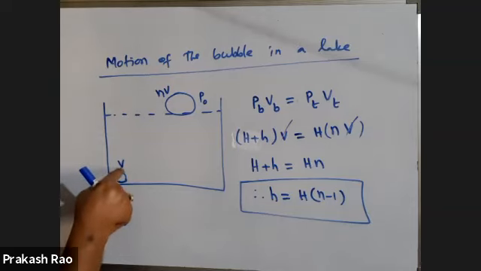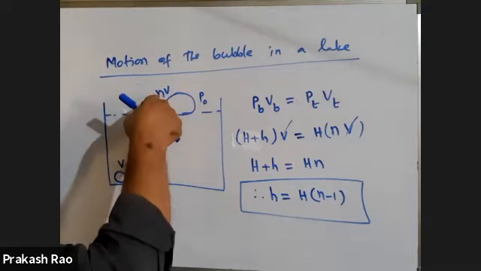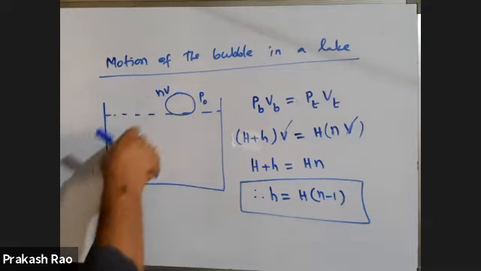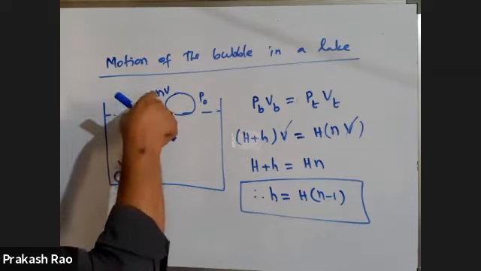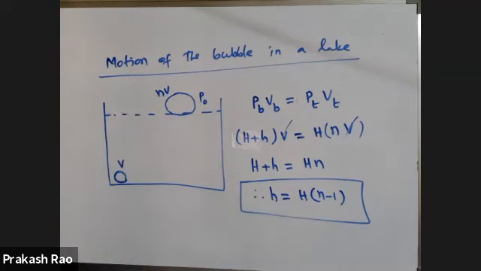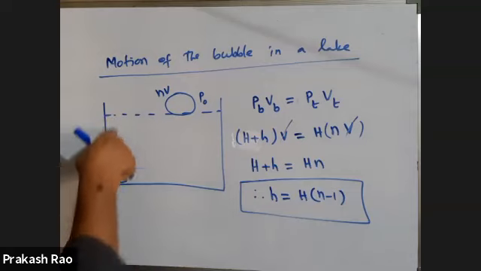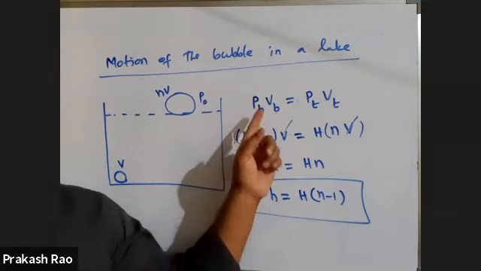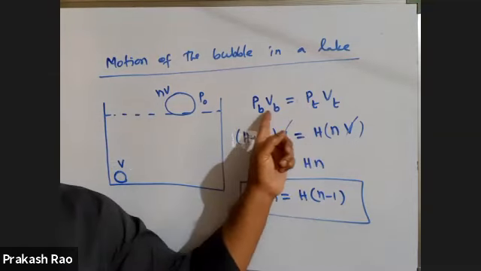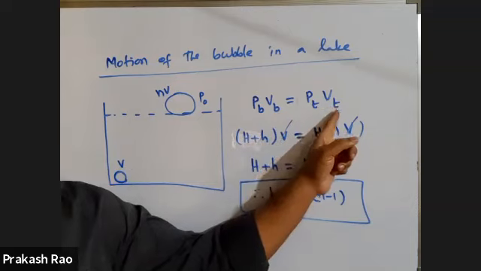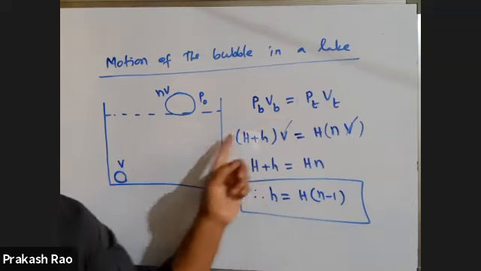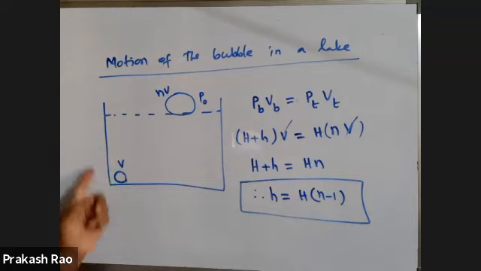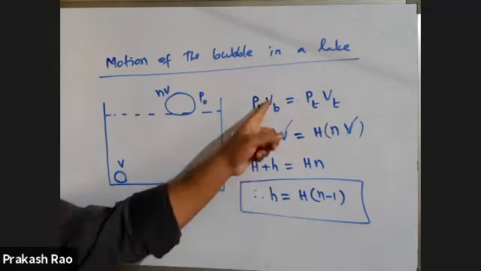So this is a bubble of volume V at the bottom of the lake. When it reaches the top, its volume becomes n times that of the initial volume. Here volume may increase by 2 times, 3 times, 5 times, n times, 20 times also. Then what is the depth of this water column? This is my question. You know that at constant temperature PV is constant. Pressure at bottom times volume at bottom is equal to pressure at top times volume at top. Pressure at bottom is atmospheric pressure plus pressure due to this liquid column. Volume here is V.